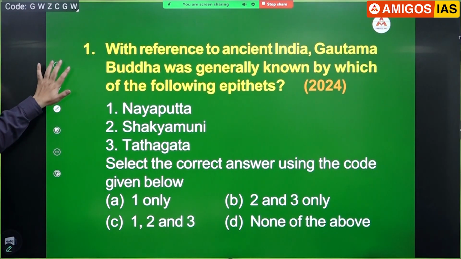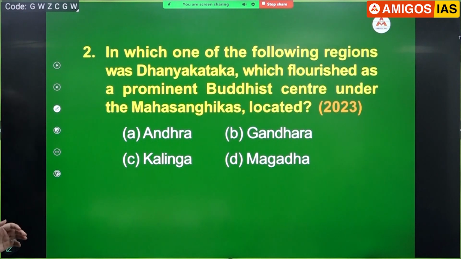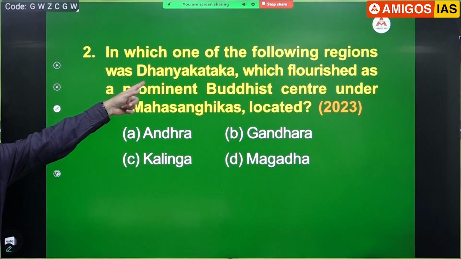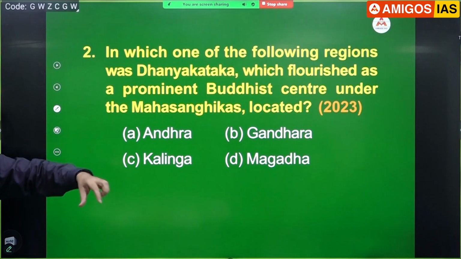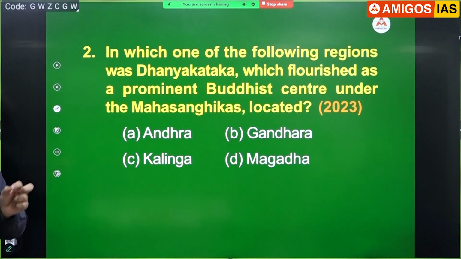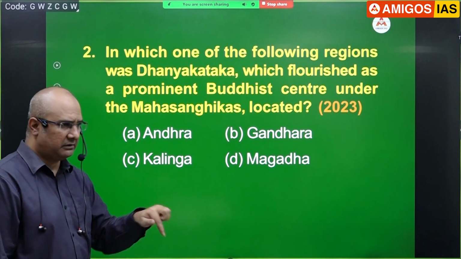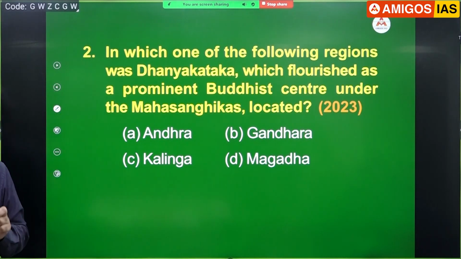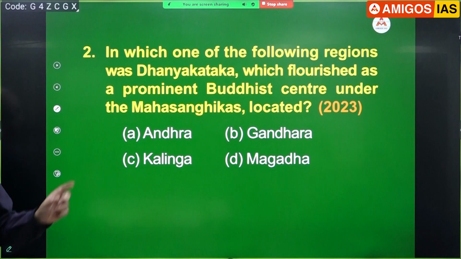Okay, next one. Not so easy, but a very recent question. There is a place called Dhanya Kataka. It is in which portion? Andhra. It is in the Amaravati area. But the exact location of Dhanya Kataka, write down if you wish: Dharani Kota. It is in Amaravati Mandal or district only. Dharani Kota is the exact place corresponding to Dhanya Kataka.